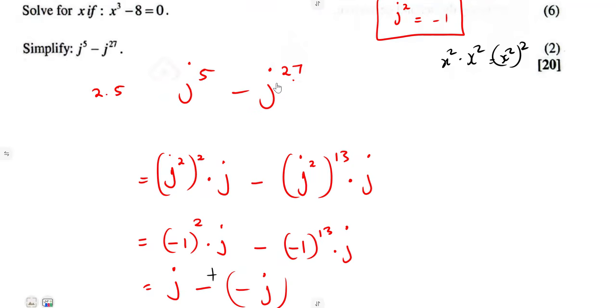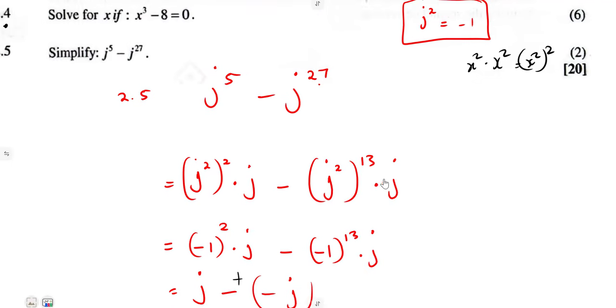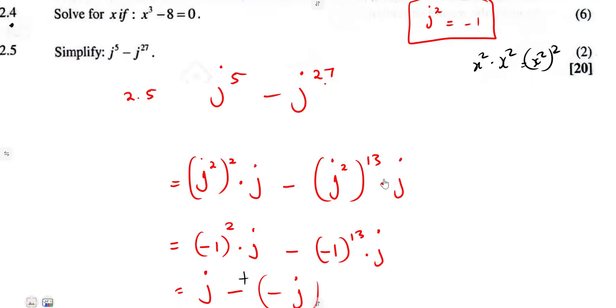Yes, there's a j, but the moment the powers are different, you cannot simplify that. You cannot add. You cannot subtract that part. It is just like x cubed plus x to the exponent of 5. They cannot be added together. All right, so that is it.